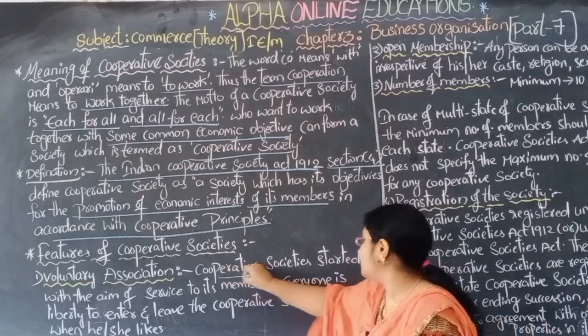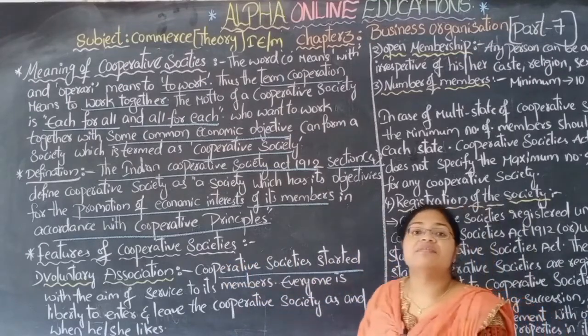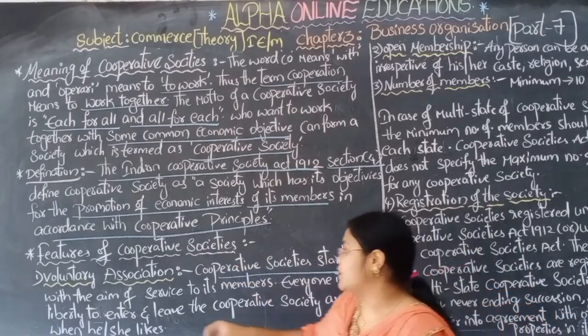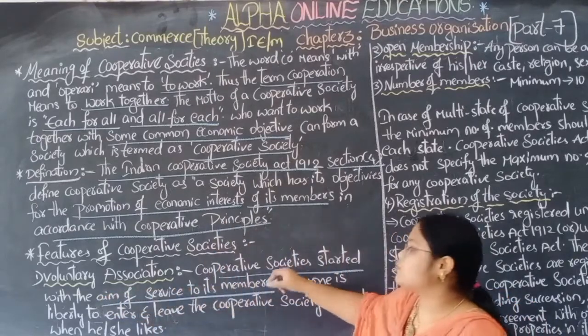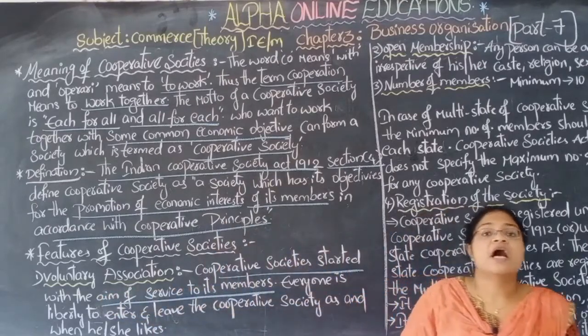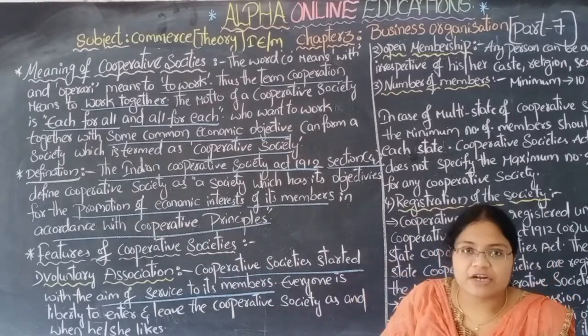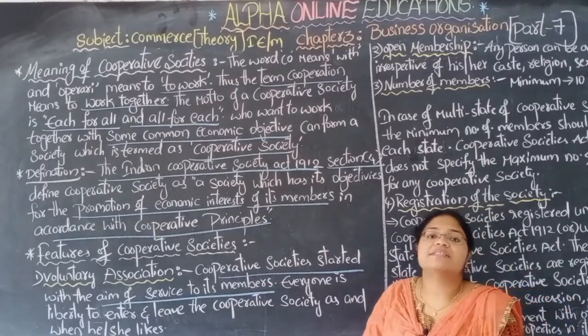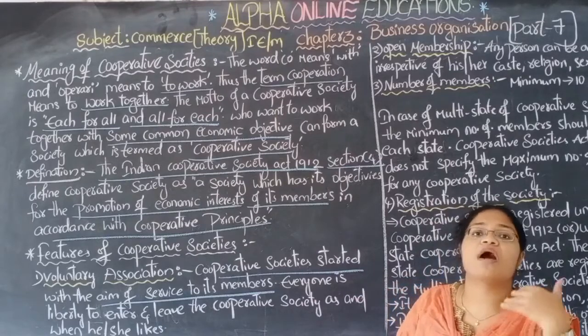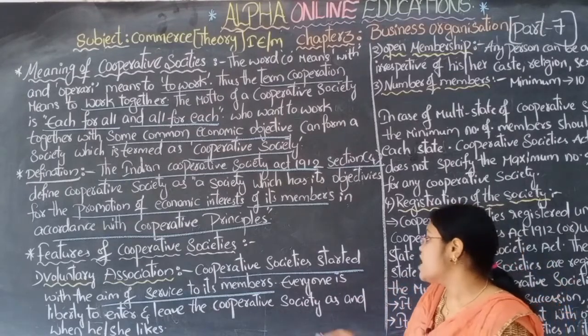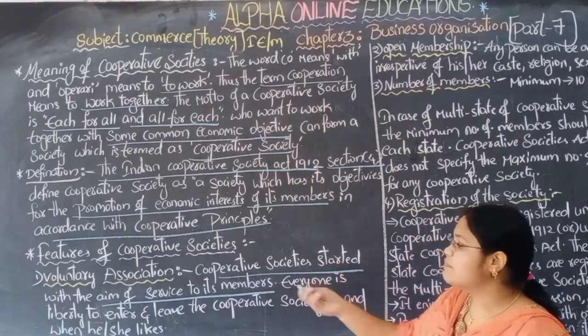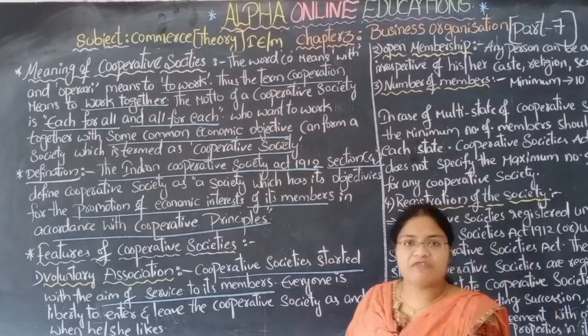So cooperative societies are started with the aim of service to their members. Who are the members of the association? To them they provide the service. They provide the service to the members, to the society. Everyone is at liberty to enter. Liberty means free.